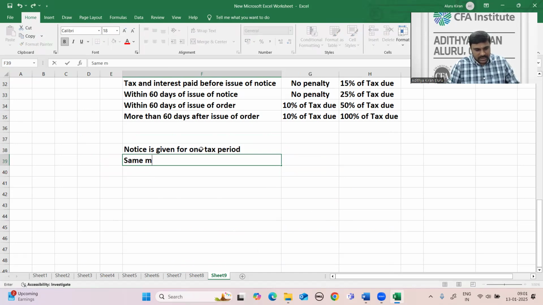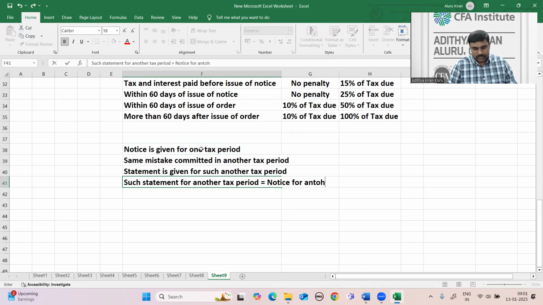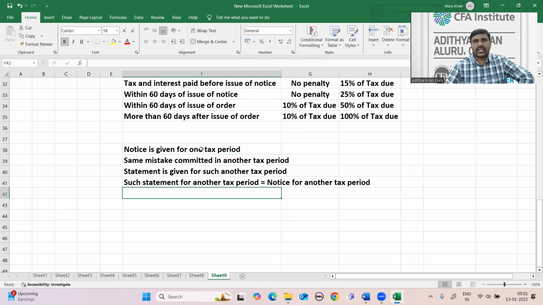Okay, so the same mistake is committed in another tax period. A statement is given for another tax period. Such a statement for another tax period is deemed to be equal to notice for another tax period.